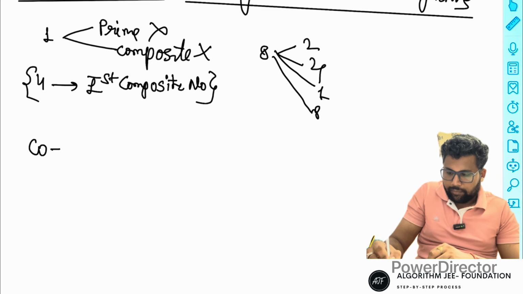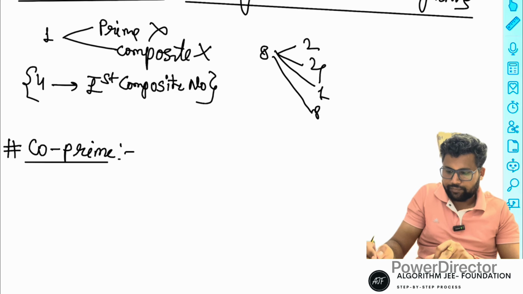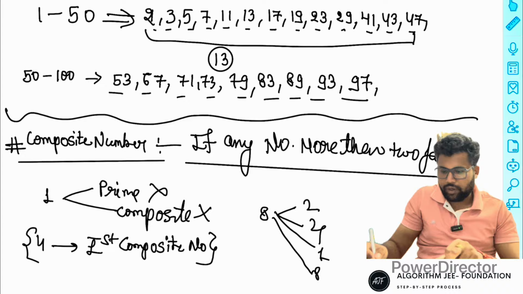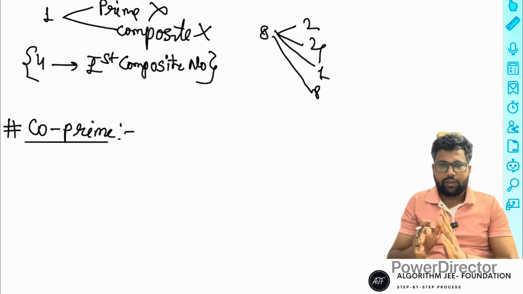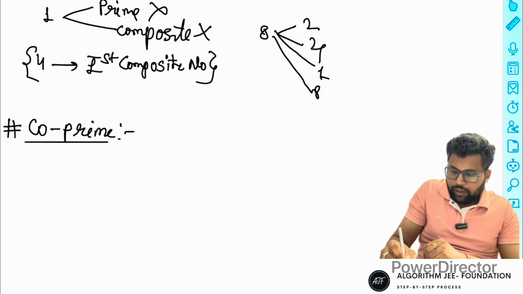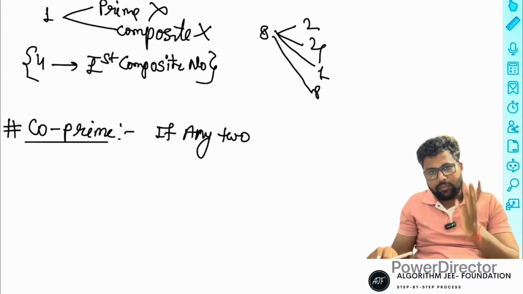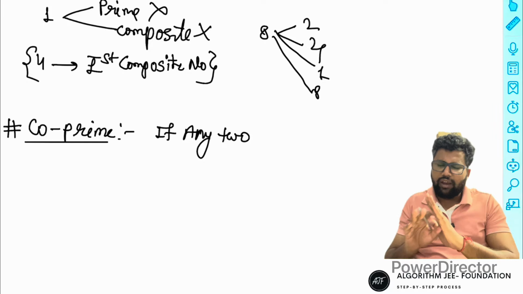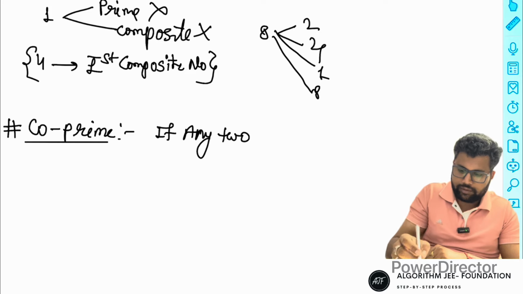After that is co-prime. Co-prime is basically about pairs. It is not about a single number. It is a pair: any two numbers, any two integers. Only integers are possible.